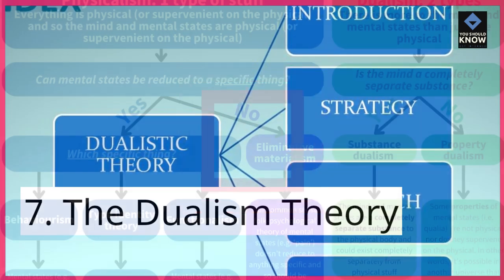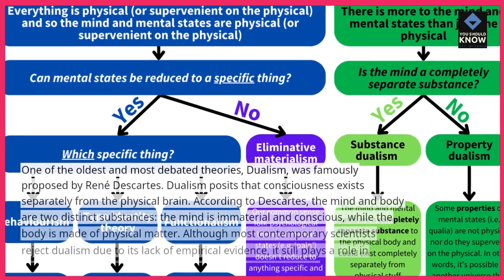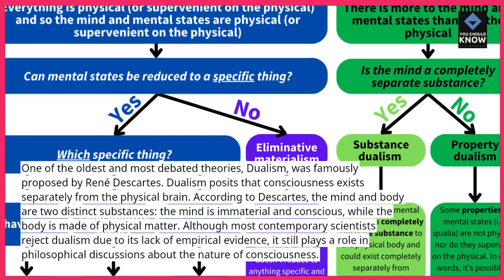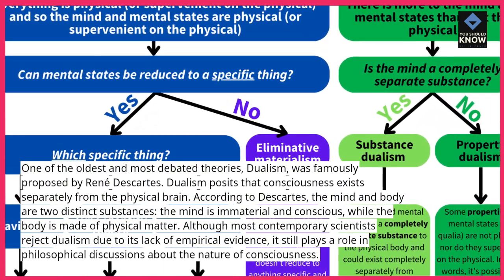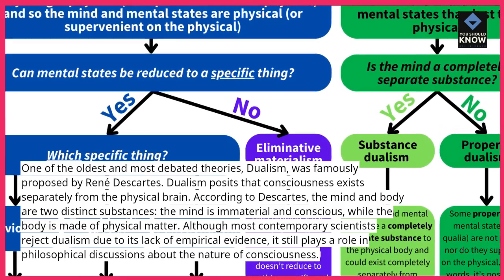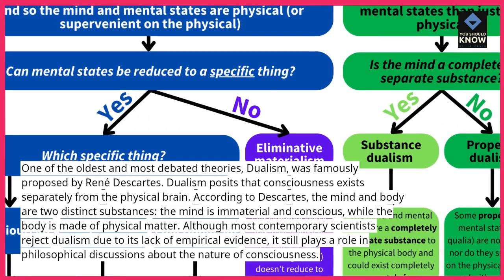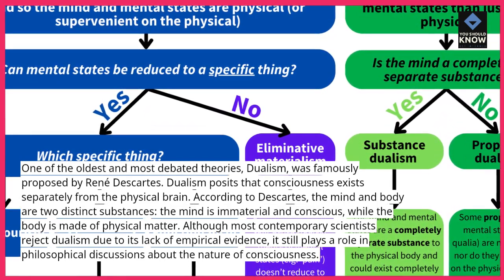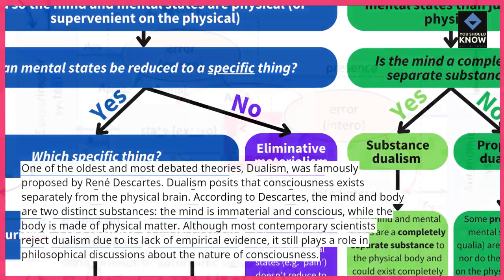7. The Dualism Theory. One of the oldest and most debated theories, dualism, was famously proposed by René Descartes. Dualism posits that consciousness exists separately from the physical brain. According to Descartes, the mind and body are two distinct substances. The mind is immaterial and conscious, while the body is made of physical matter. Although most contemporary scientists reject dualism due to its lack of empirical evidence, it still plays a role in philosophical discussions about the nature of consciousness.